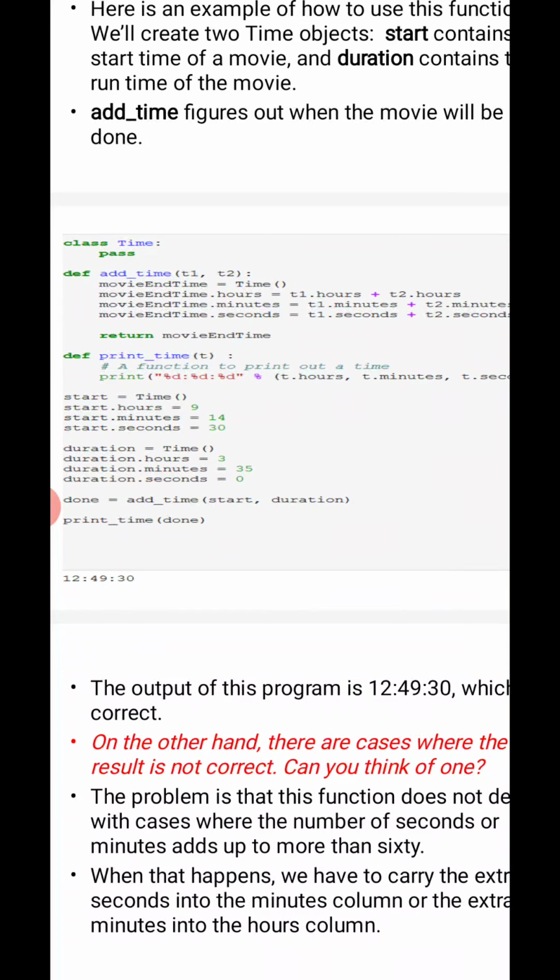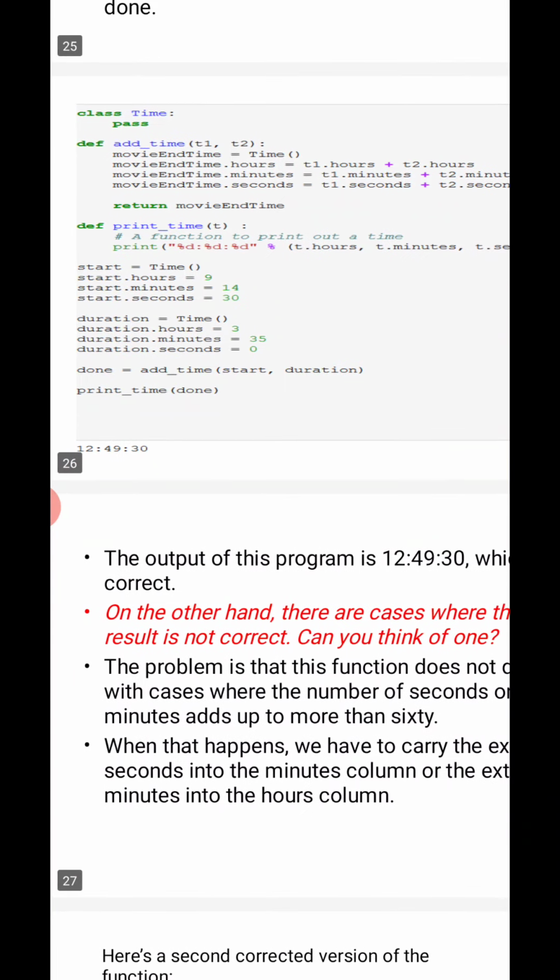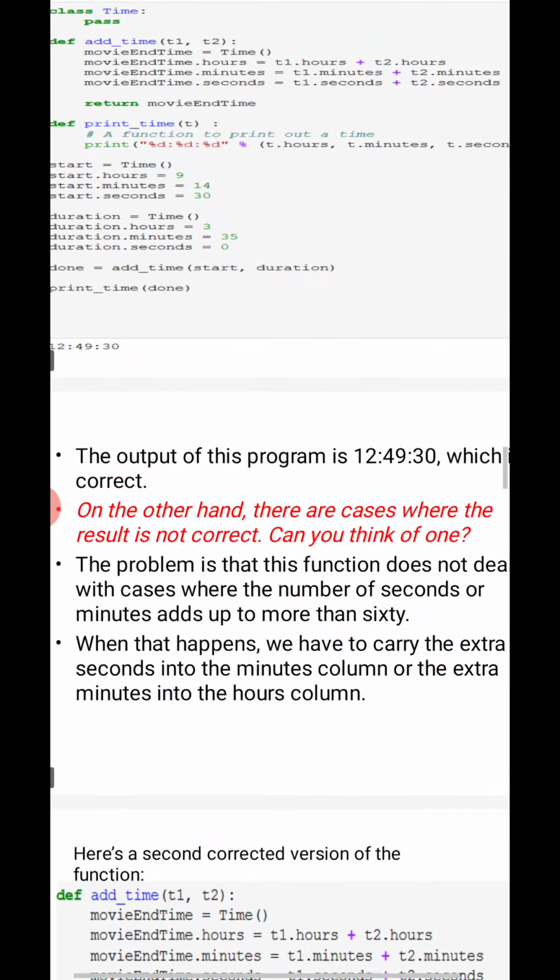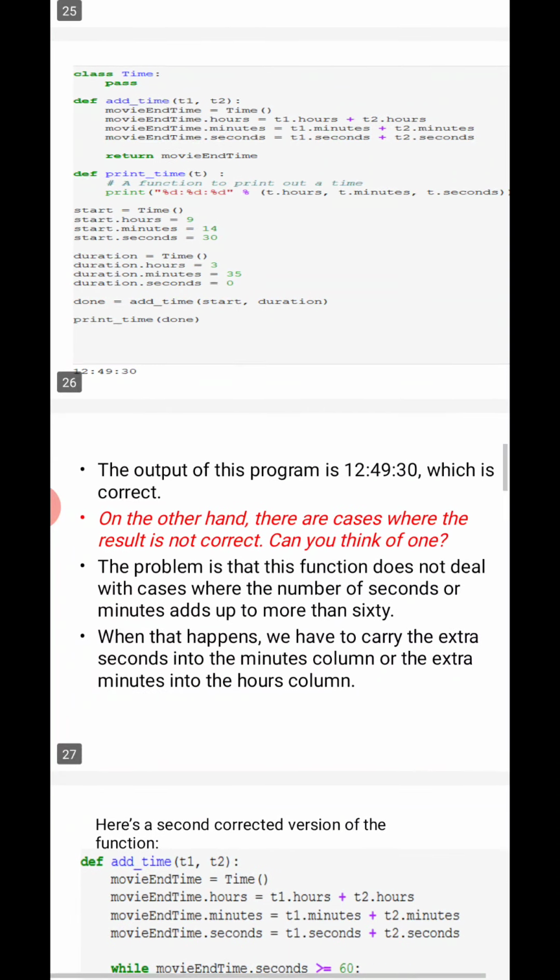Like class Time, define add_time(t1, t2). So add_time is the function, which has a start time: start hours, start minutes, seconds. So it is starting with the start time, I mean at what time it is getting started and what the duration is. It is starting at 9 hours, the duration is 3 hours, the total is 12 hours 49 30, and the output of this program is 12 49 30, which is correct.